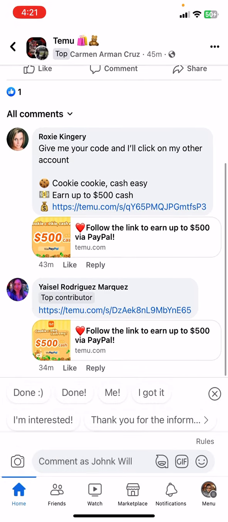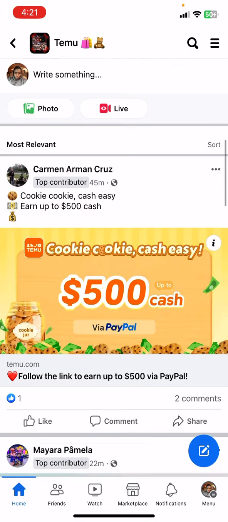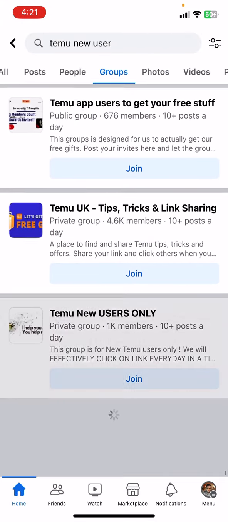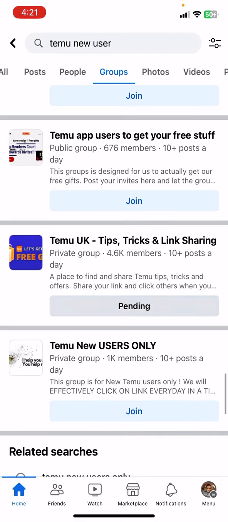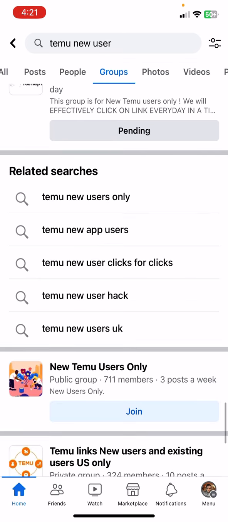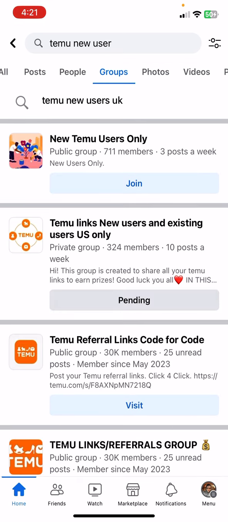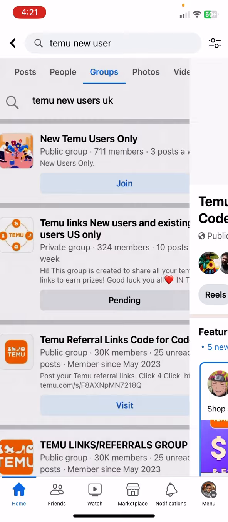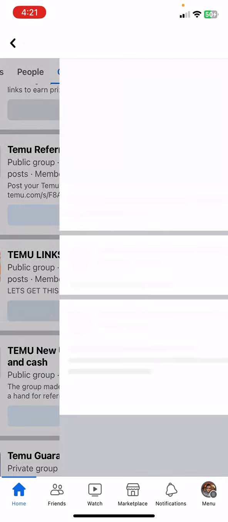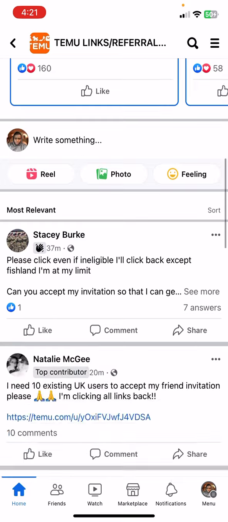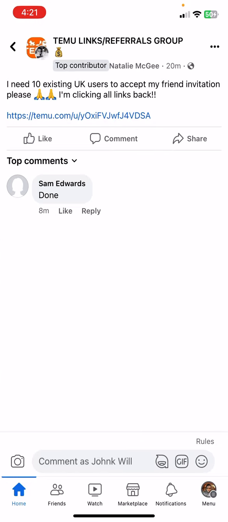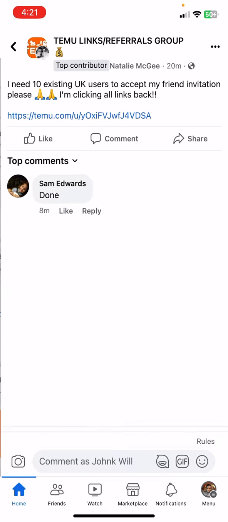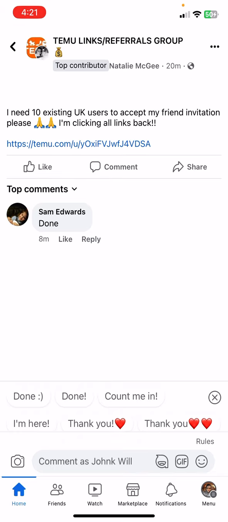So you guys can be one of these people. All these groups, you see, I just joined already. I'm already in. Like you see, she just posted this 20 minutes ago, and people are literally clicking on her.